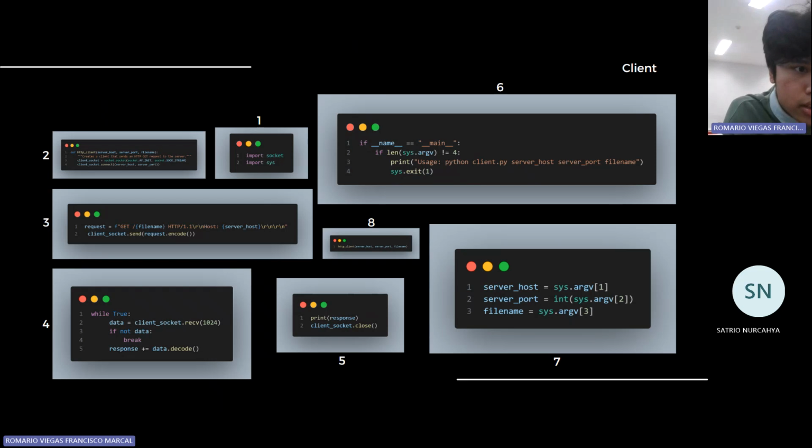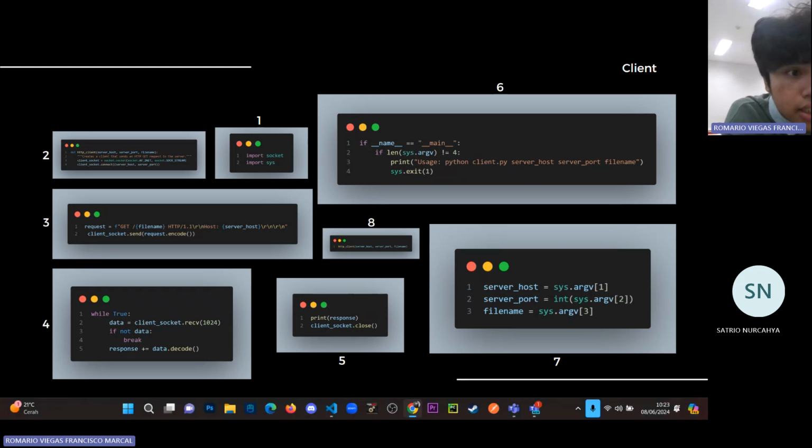The server host is to create a client. Then the server port is to send an HTTP GET request to the server, and the file name is to print the response. Okay, so let's go to number three.